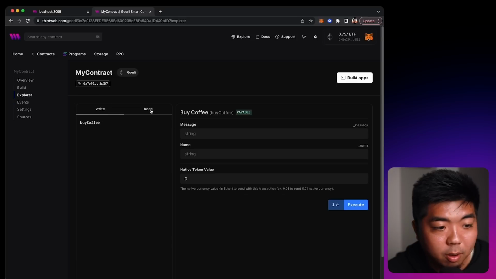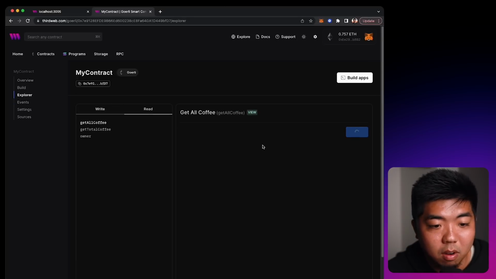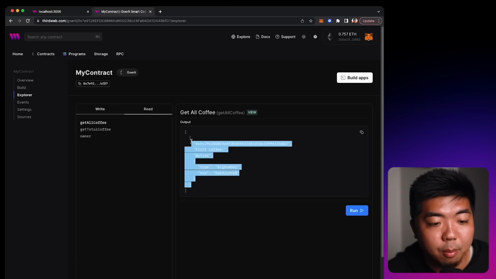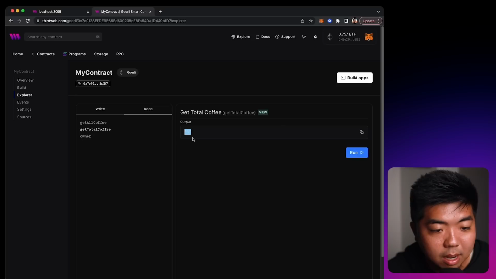Now, if we come back to Explorer, let's go to our read here. We can get all coffees. You can see that we now have one coffee in here, and we'll be able to get that information. We can get the total coffees right now, which is 1. Owner is still our wallet address. So we now know that our Buy Me a Coffee smart contract works.